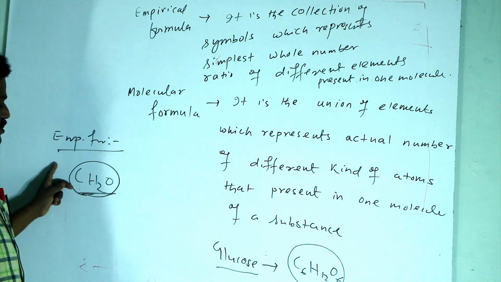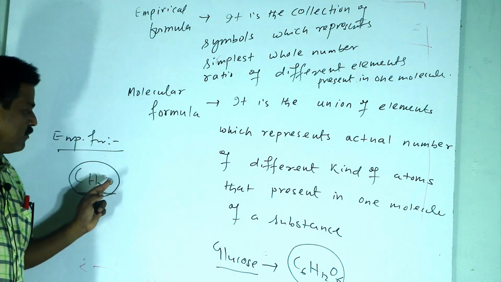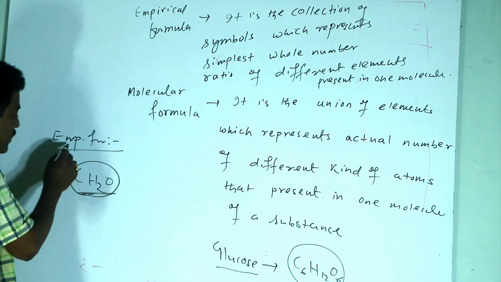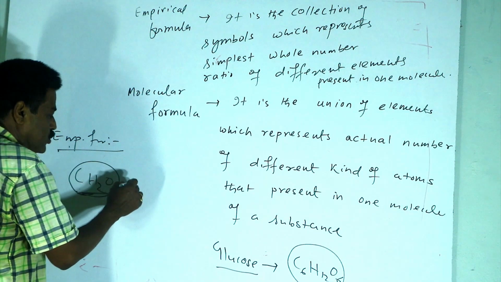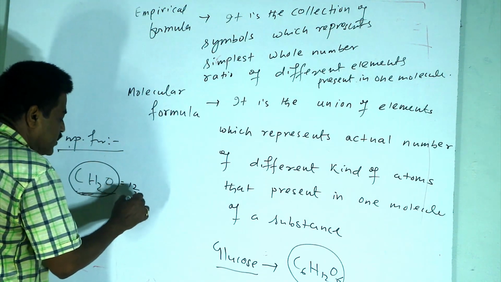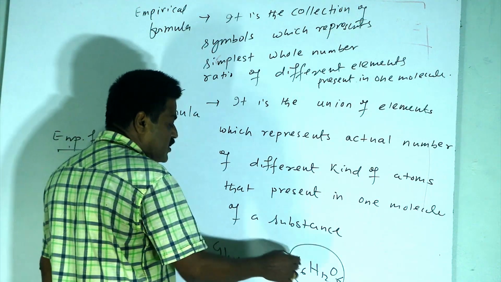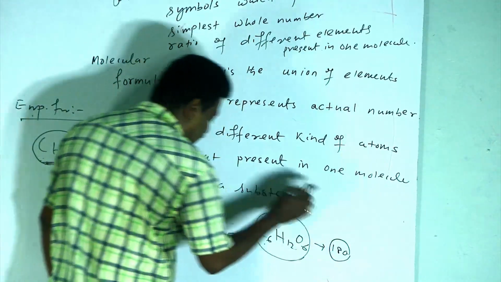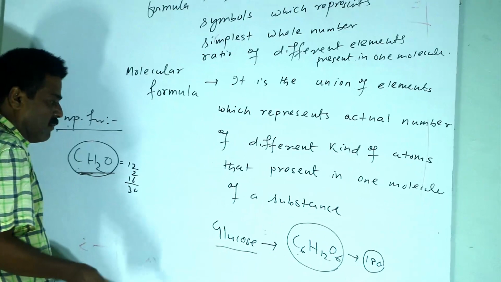So from the molecular formula and the empirical formula, you can very easily relate these two. If you consider the empirical formula mass of this one, it will be 30, because 12, 2 and 16 gives 30. And the molecular mass of this formula will be 180. So we have cancelled the 6 as the multiplication number.